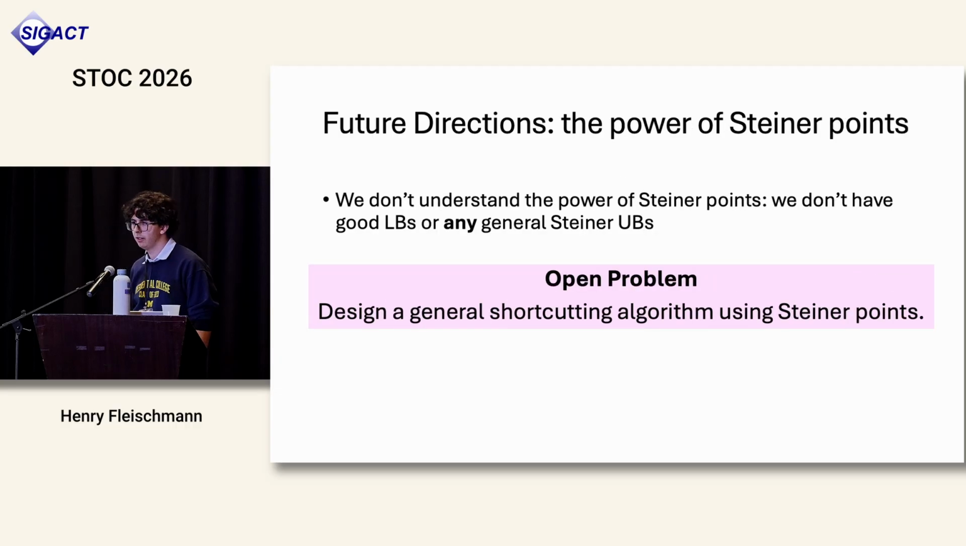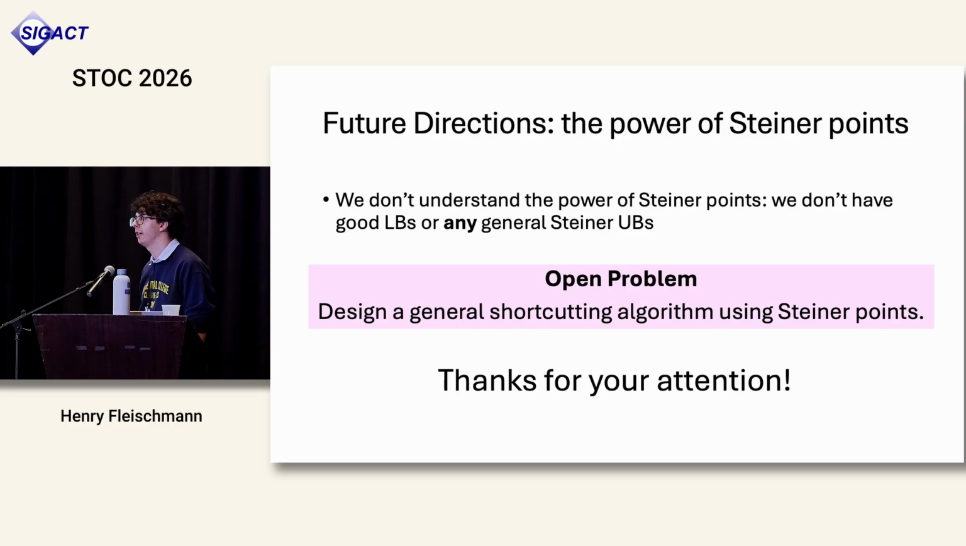Secondly, we currently don't understand the power of Steiner points at all, insofar as we don't really have good lower bounds. The only lower bound against Steiner shortcut sets is that log n over log log n that we show. And all the general constructions for shortcut sets don't take advantage of the strength of Steiner points. They just don't use them. So we don't know if there's maybe a better shortcutting algorithm which exploits Steiner points, and that's an interesting open problem. Okay, thanks for your attention. Happy to take questions.